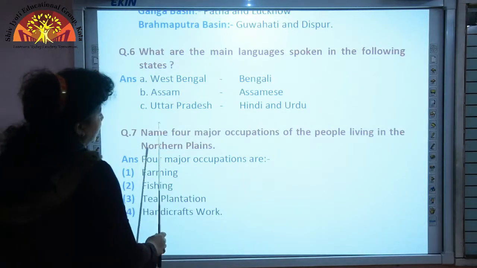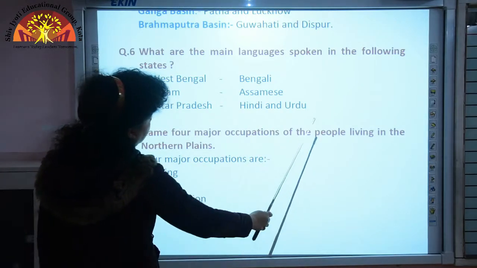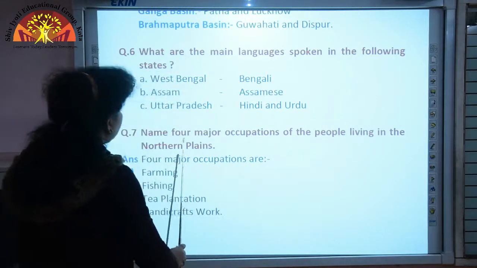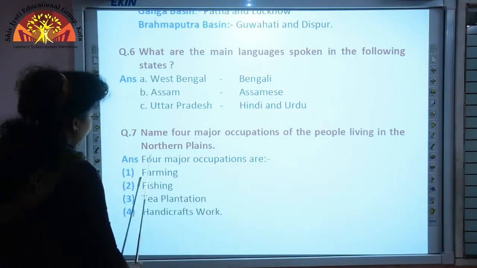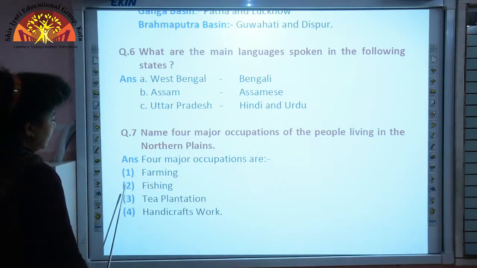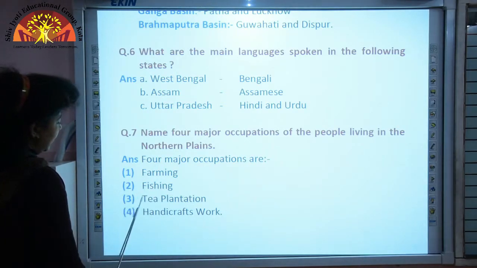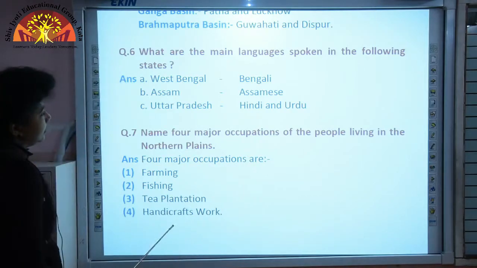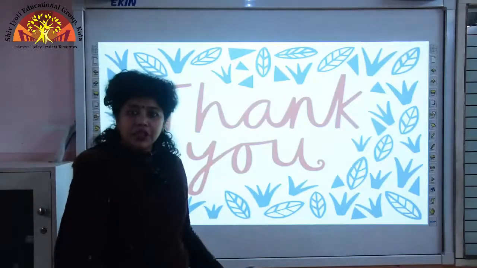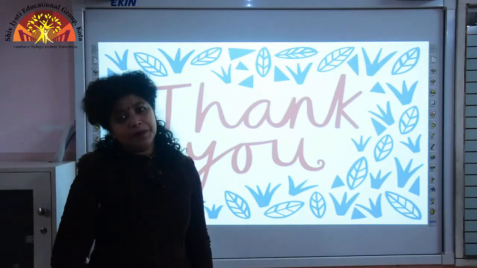Question 7. Name 4 major occupations of the people living in the northern plains. So, 4 major occupations are 1. Farming, 2. Fishing, 3. Tea plantation and 4. Handicrafts work. This concludes the revision part of chapter 4, the northern plains children.